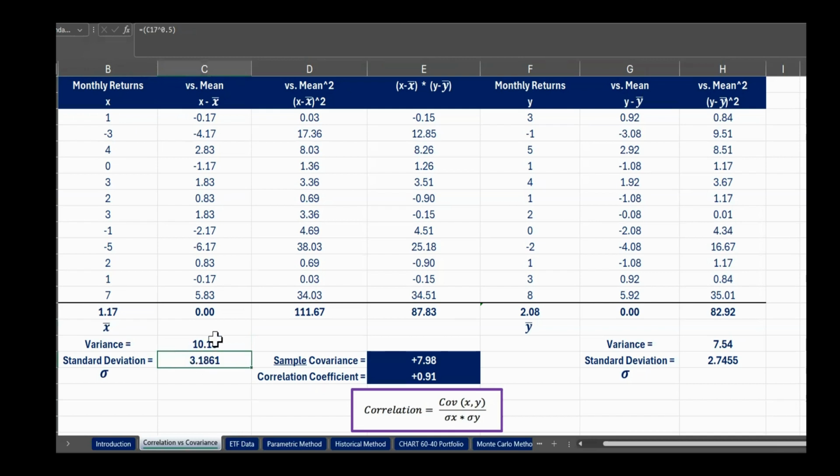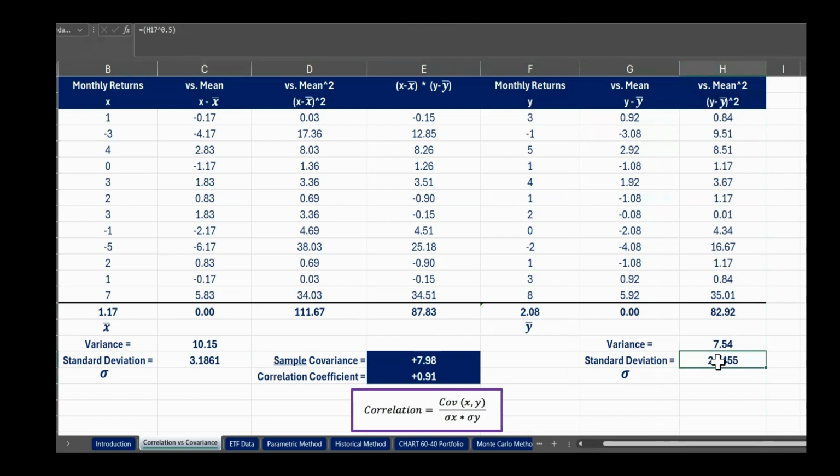Now what we've introduced is another variable. This is going to be variable Y, and we've done the same process. So here we have the returns for variable Y in column F there. What we do is the same thing. We're looking at the differences, but of course we still have the signage problem there. So what we need to do is to square those differences, and that will remove the signage problem, and then work out from that our variance and standard deviation.